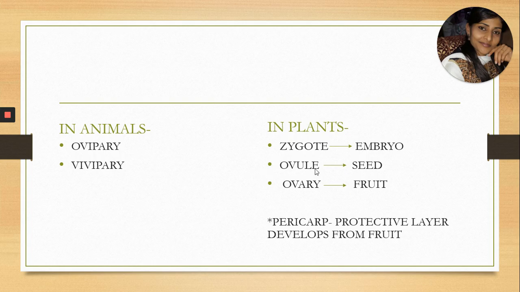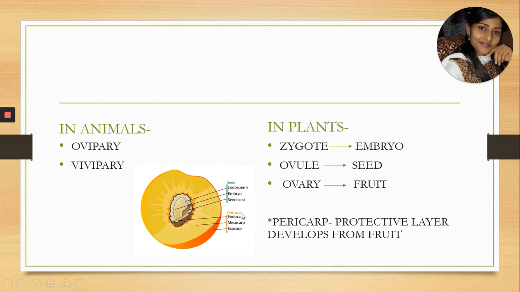As the ovary matures into a fruit, it develops a thick wall. When the ovary matures into fruit, it will develop a very thick wall which is protective in nature, and that is called the pericarp. So that protective layer which the fruit develops from the ovary is called the pericarp. You can see in this picture how the fruit gets developed.